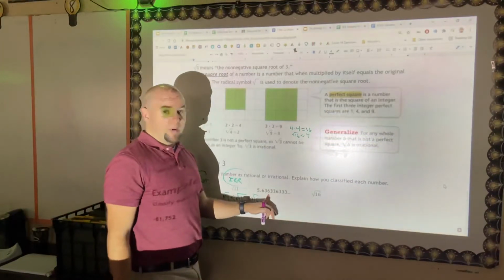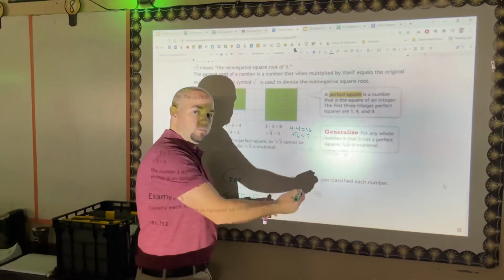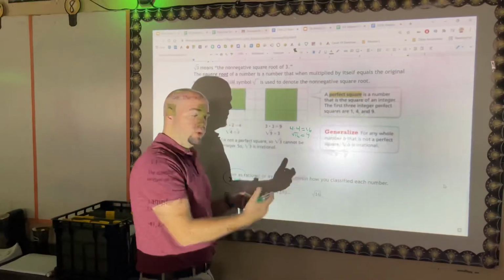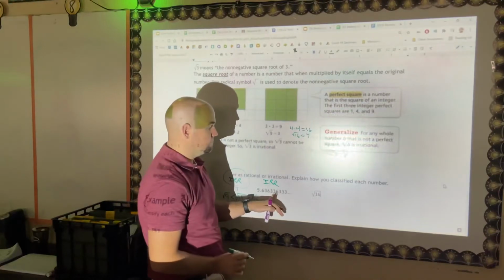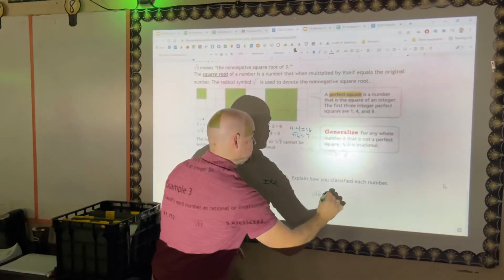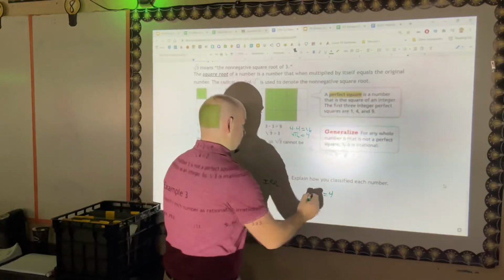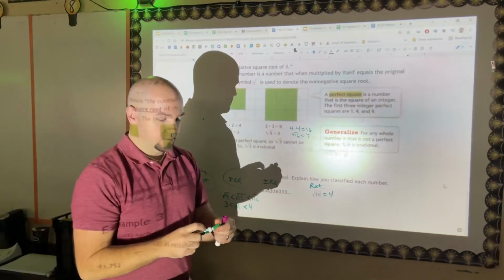Here's another one where a pattern is forming. It would be irrational for me to try to write this number out all the way to then put it into a decimal. So it's irrational. I already gave you that one. The square root of 16 equals 4, which is a whole natural number, so it is a rational number. The end.